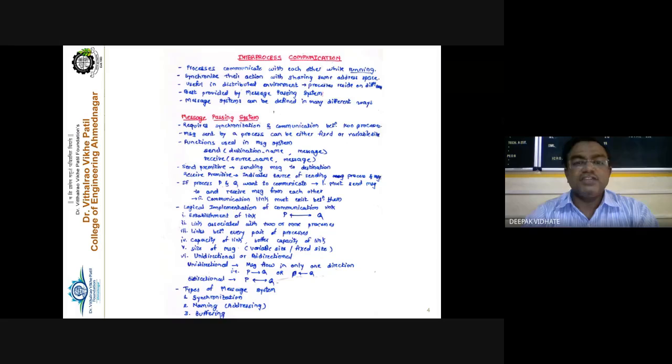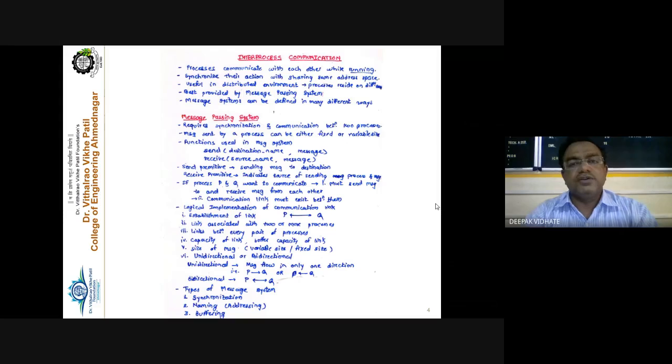The size of the message is also different: there may be variable size messages as well as fixed size messages. And the link may be unidirectional or bidirectional. You can see here, P to Q or Q to P, both are possible, or a bidirectional link is from P to Q in both ways.